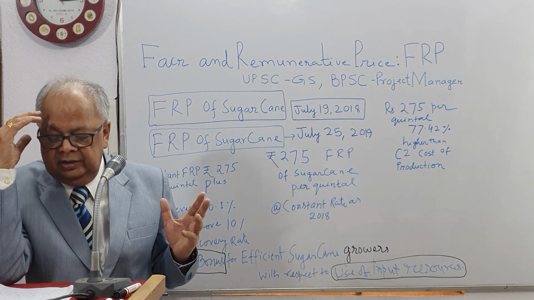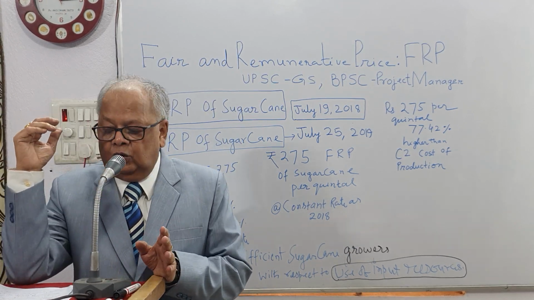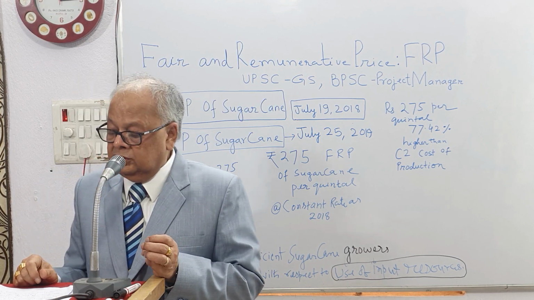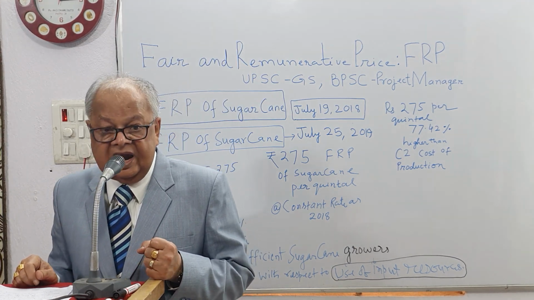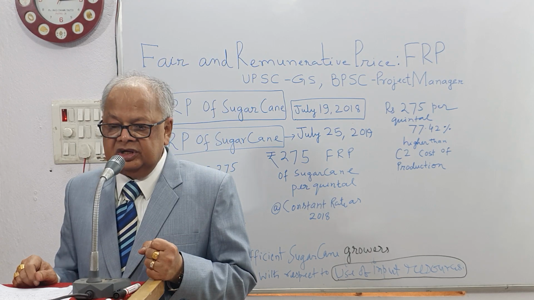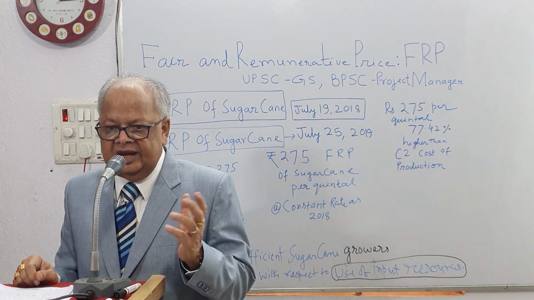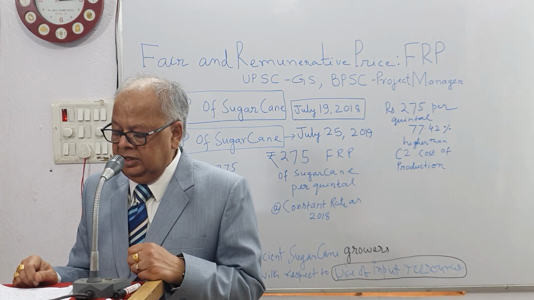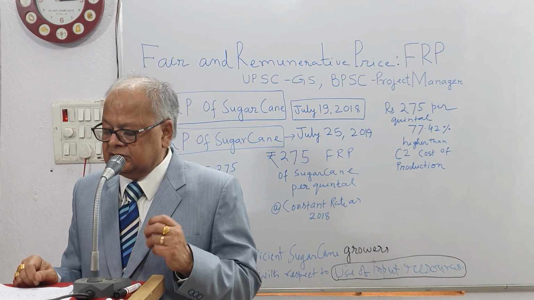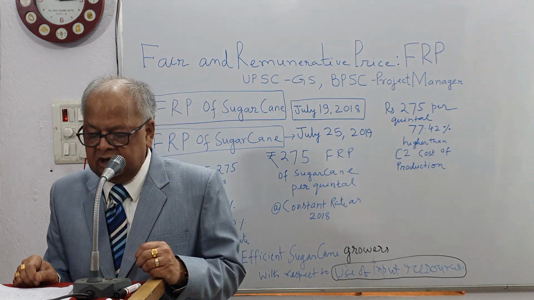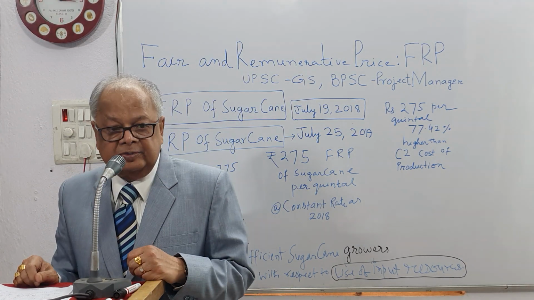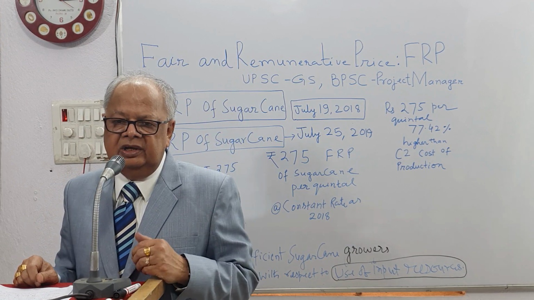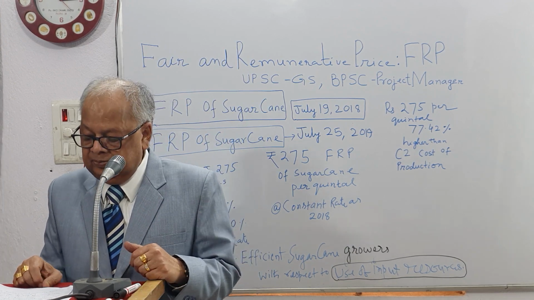The sugar industry is an important agro-based industry. In India, the sugar industry is the second largest industry after the textile industry, and India is also the second largest sugar producer in the world after Brazil. So number one is Brazil and number two is India.